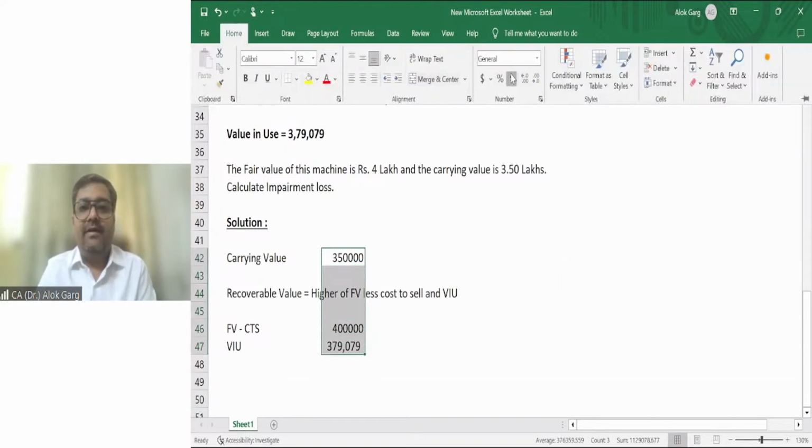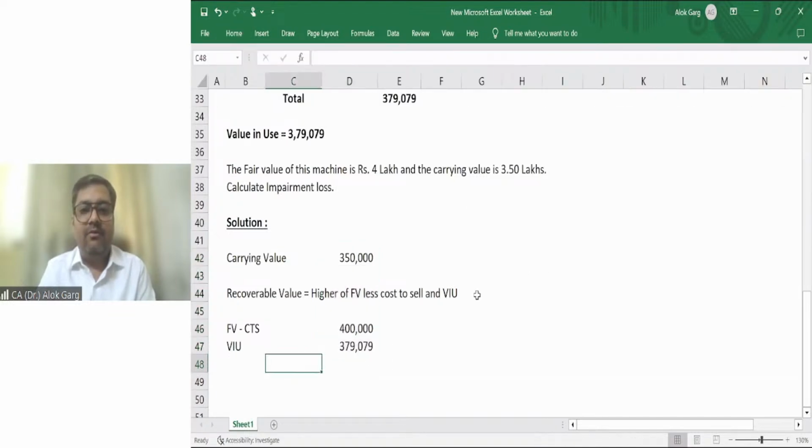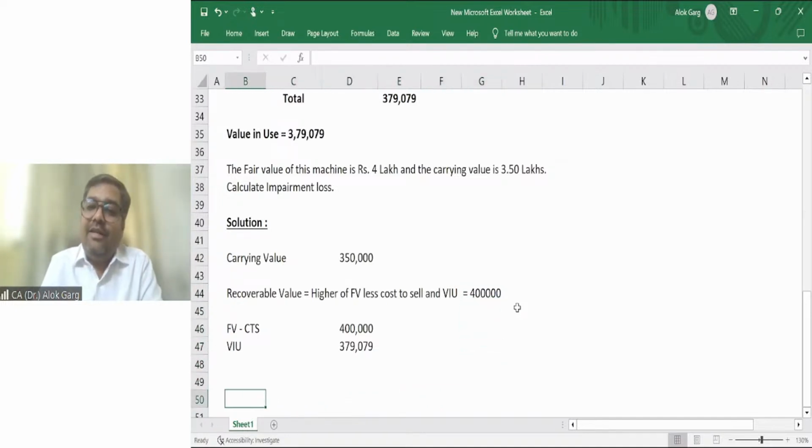What is my recoverable amount? My recoverable value is equal to the higher of fair value less cost to sell and value in use. This is equal to 4 lakh. Right. So now your carrying value is already less than recoverable value, meaning your recoverable value is already higher. There is no impairment.